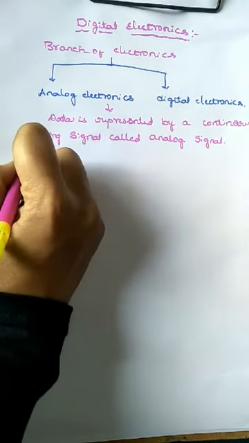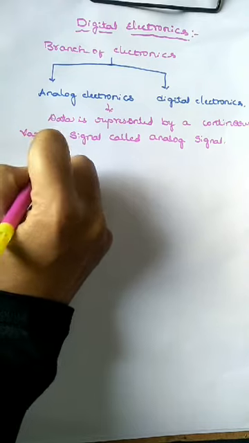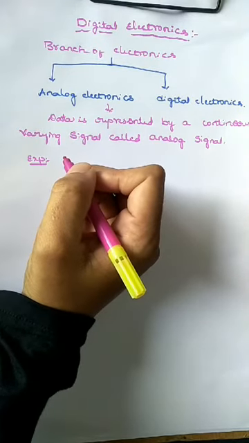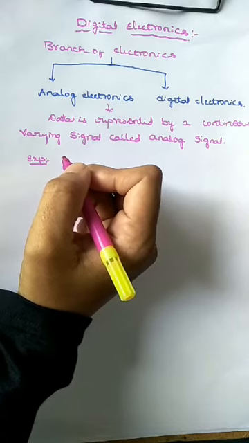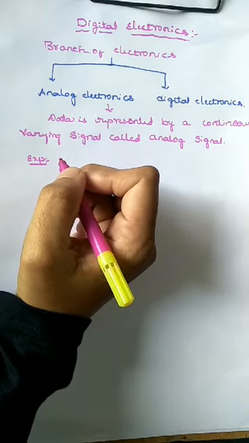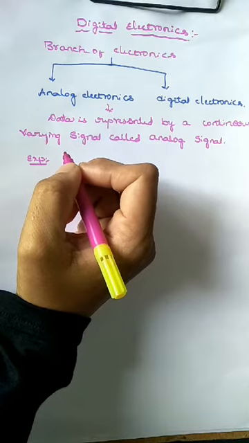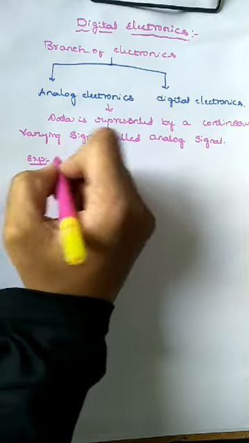For example, a voltage or current that takes up all possible values in a given range is an analog signal.